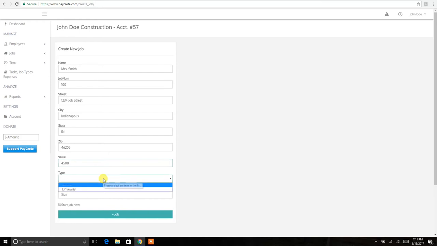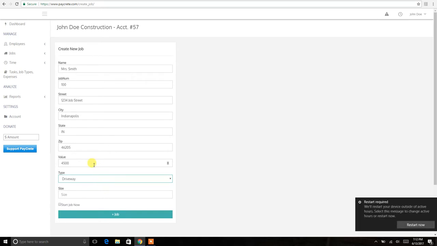Now down here under job type, it will default a job type as driveway. We can always change this later. So initially when you set up your account, driveway is going to be a job type to select from. So we're going to go ahead and go with that for now. The value is 4,500 and the job type is driveway.